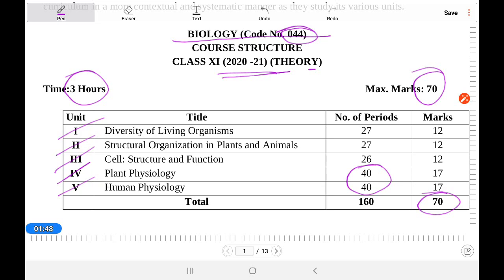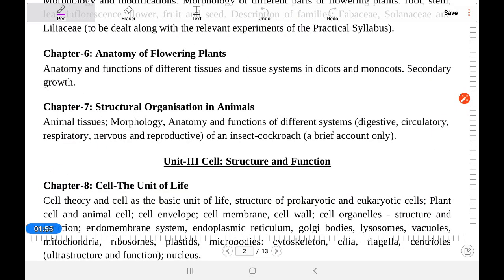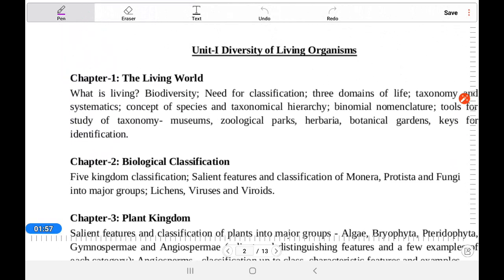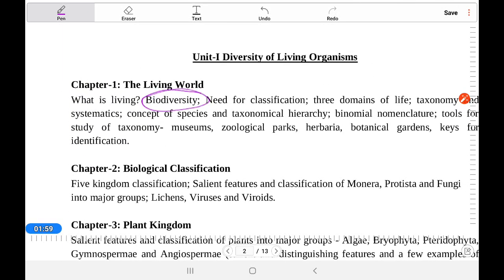Now we will start with the diversity of the living organisms. We can see its syllabus here. So biodiversity: first we will cover the need, the classification and the concept of it. All these things we will discuss today.